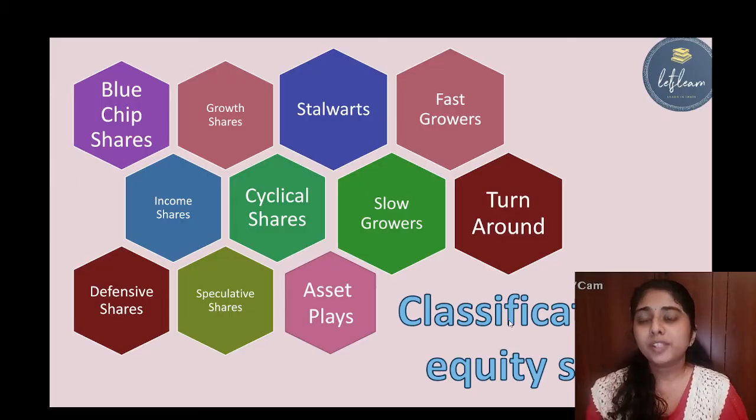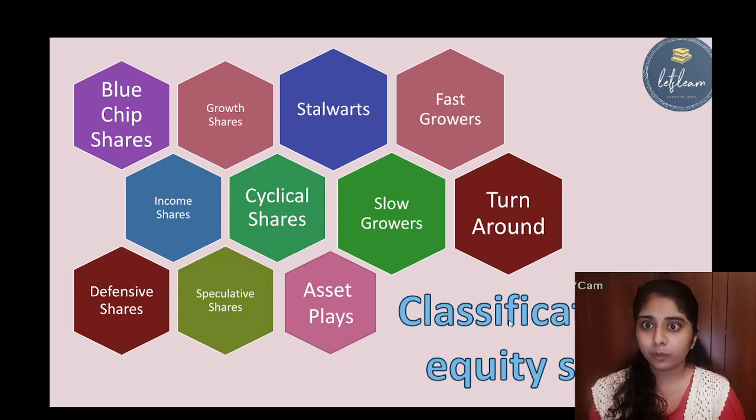Okay, so the first type of equity share is blue chip shares. So what are blue chip shares? Shares issued by blue chip companies are known as blue chip shares. So what are blue chip companies? Blue chip companies are companies which are financially sound and have a good track record of their dividend and profit earning capacity. Okay, that is big companies with high profit earning and high dividend policies and very good financial soundness are known as blue chip companies.